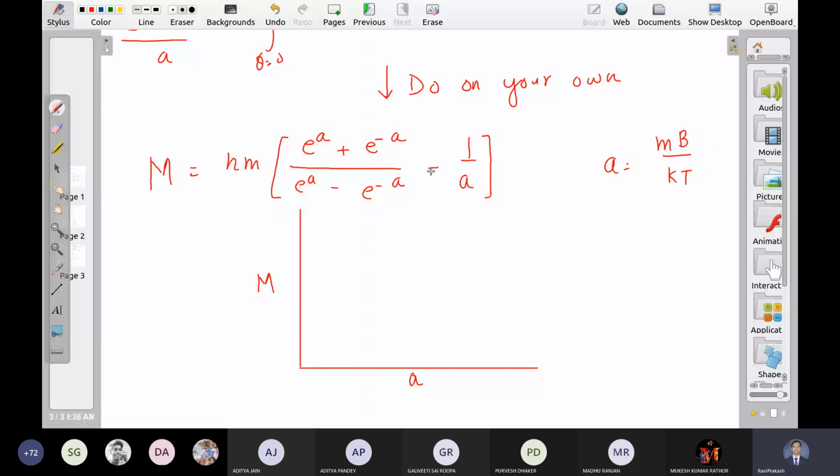If I ask you to plot this function, what is f? F is just the numerator. What kind of graph will it be? Oscillating, increasing, decreasing. Sir, first increasing, then decreasing.